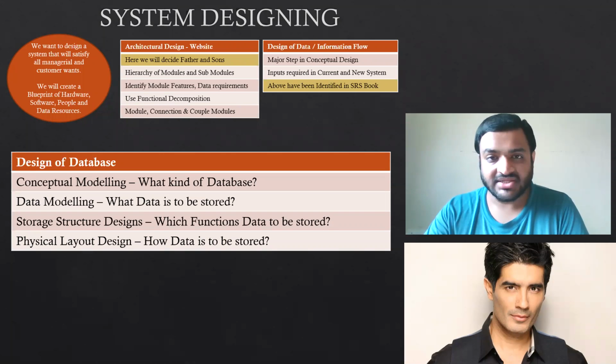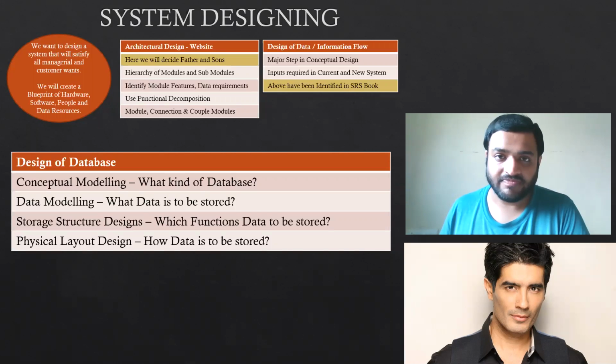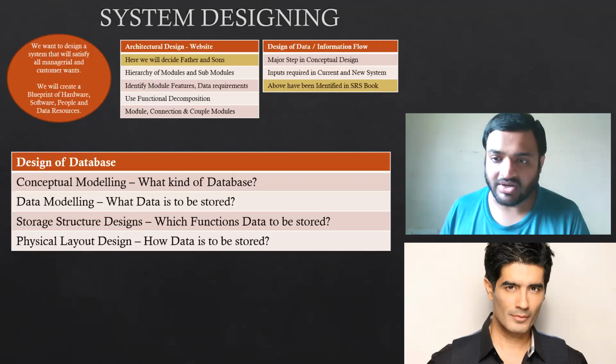You said that database as a service is also a separate service, then why are we using database in platform as a service? The databases that we use in platform as a service are specifically designed if you are developing application software. On the basis of the needs of the organization, the type of the database will differ. So what kind of database do you want? That we will understand in conceptual modeling. First we will understand what concept we want in our organization, and as per that we will decide the type of database. That is conceptual modeling.